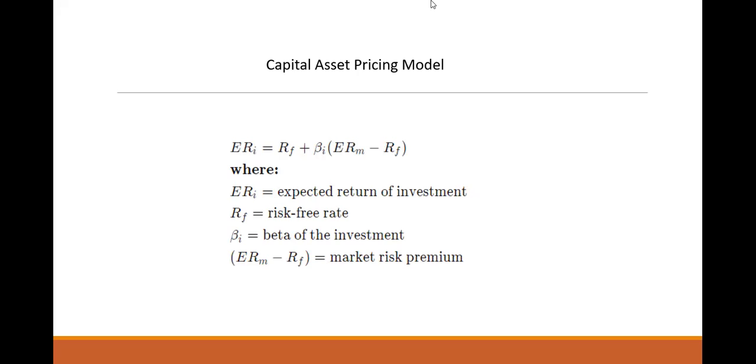So CAPM is the stock beta multiplied by the market risk premium. You can find here the risk-free return and the RM in the bracket. RM minus RF is what? Market risk premium. And when you multiply with the beta, you will get the return expectation from the market above the risk-free rate.